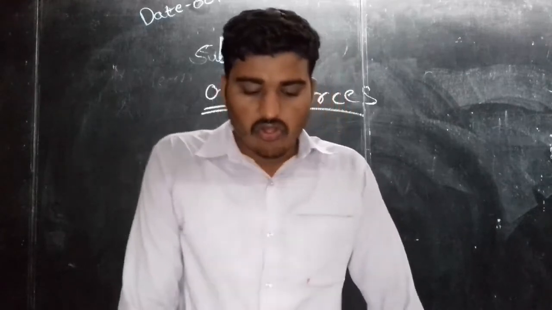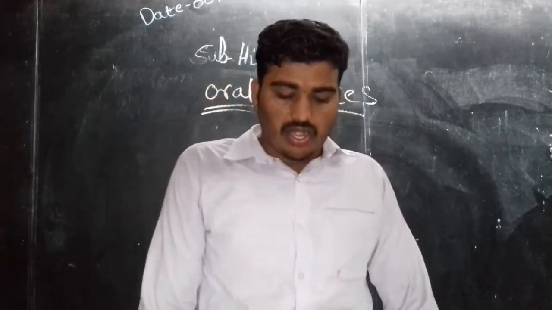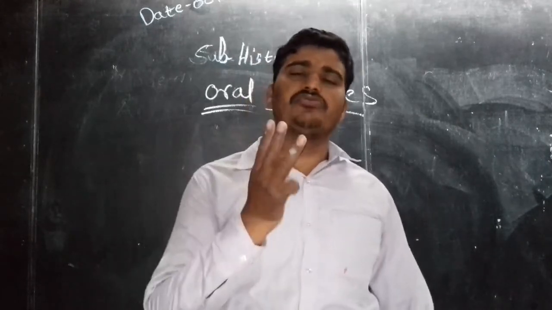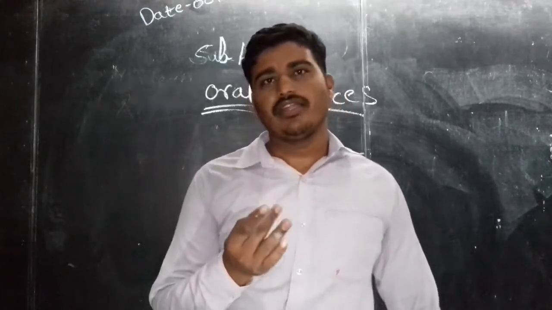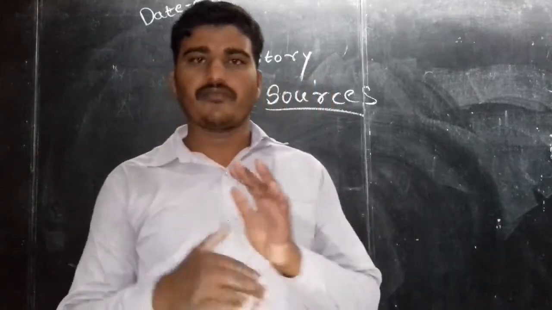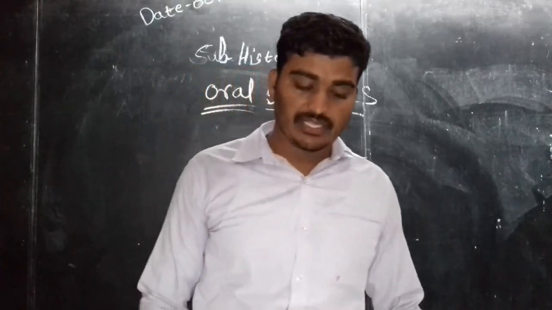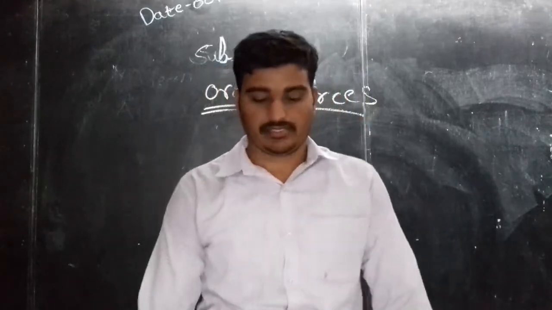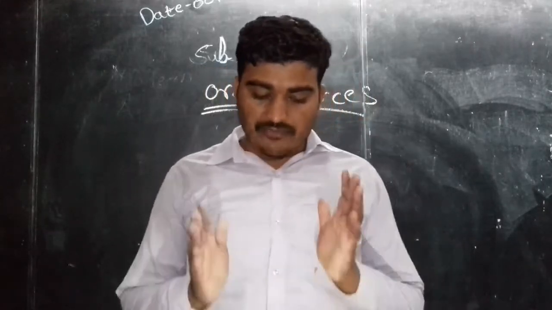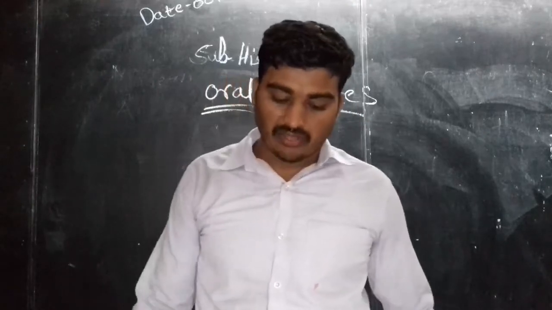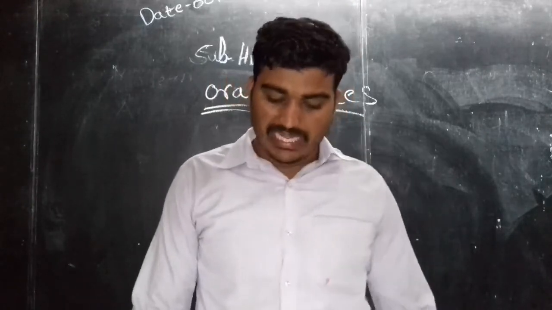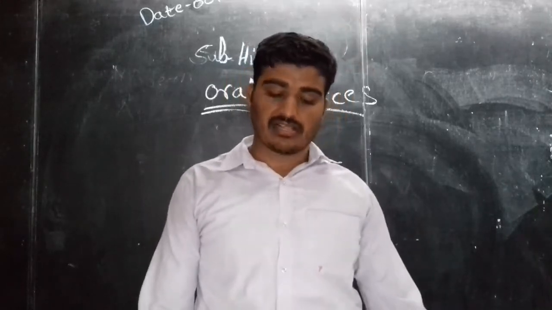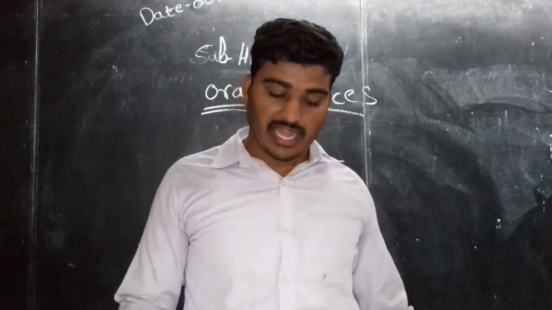Now the next one, the last source that we are going to study. Already we have learned three sources: oral, written and material. The fourth one, extra, we are going to study now: audio visual sources. Television, films and the internet are called audio-visual media. Many domestic and foreign television channels also come under this head.